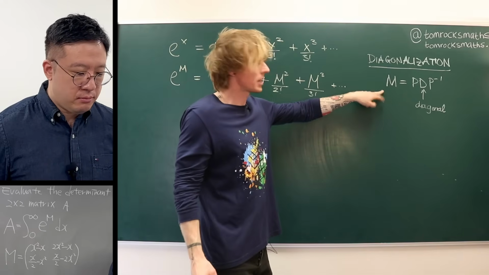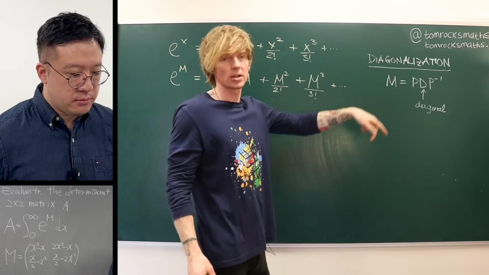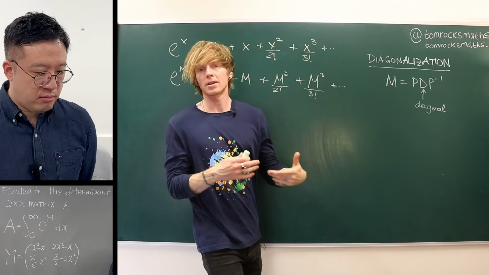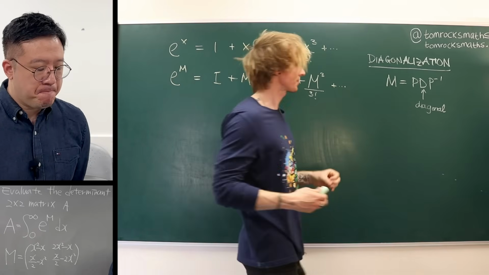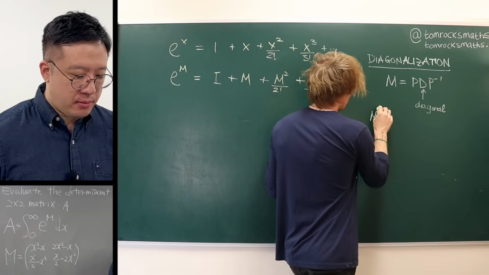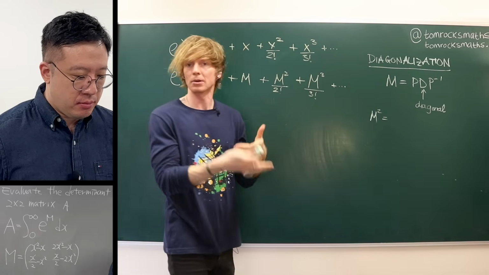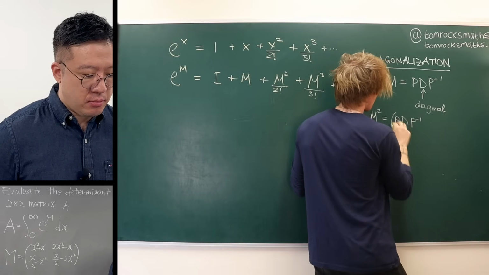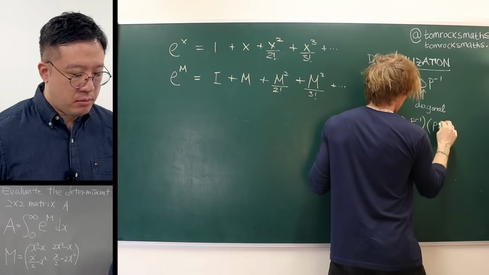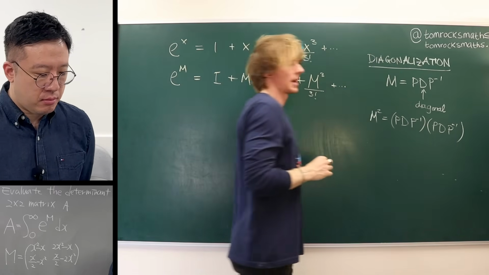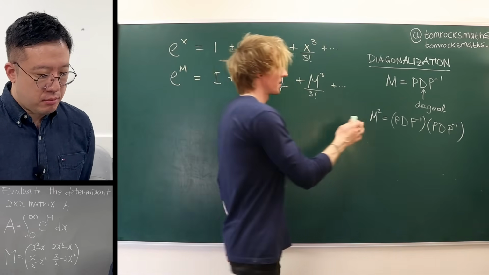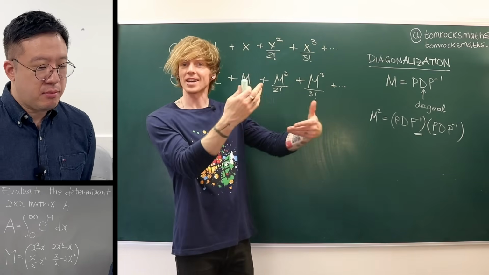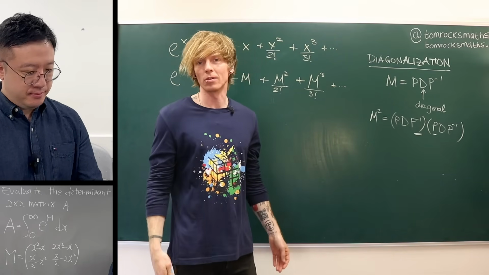But if we can do this, this is going to help us, because we can simplify how we calculate powers of the matrix M. So, for example, if I wanted to work out M squared, which is the matrix M multiplied by itself, that's P times D times P inverse, times P times D times P inverse. But of course, what we've got here is a P inverse multiplied by a P, which just gives us the identity matrix, which basically plays the role of 1.